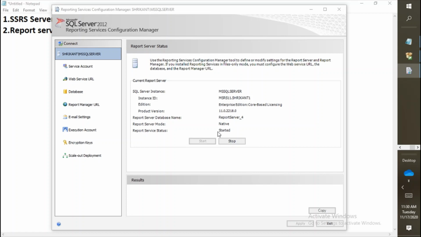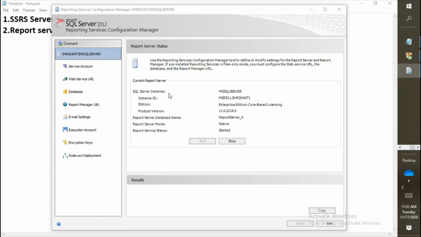Sometimes the services do not start automatically, so you need to click on start. But right now you can see the current status of the reporting service is started. It means the services are already started. Great. Now the next thing, this is just a small summary section. Now you can read it carefully.